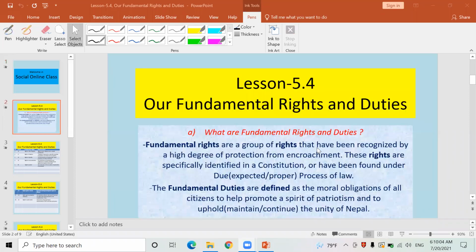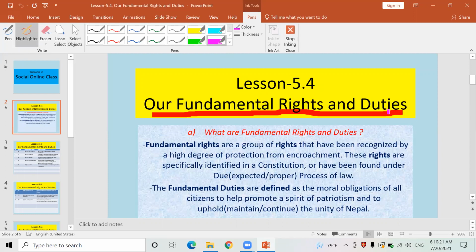Today's topic is lesson 5.4. From that lesson, our fundamental rights. Look here, our fundamental rights. What is the topic today? Look here, let me highlight: our fundamental rights and duties.